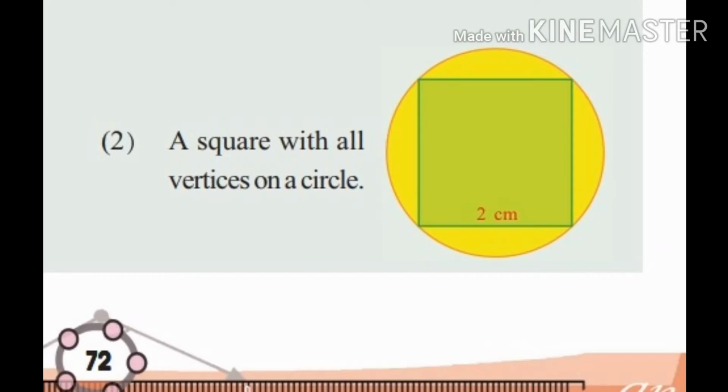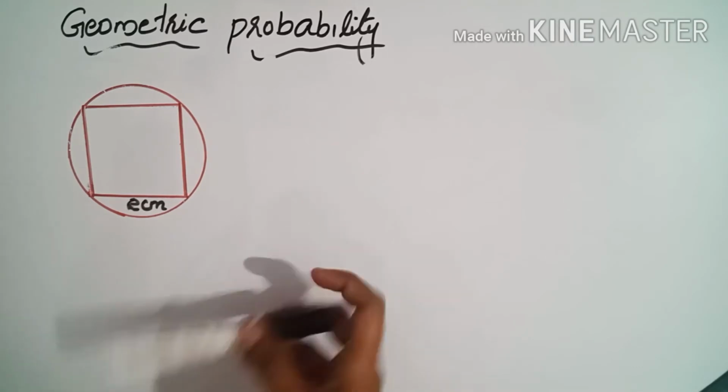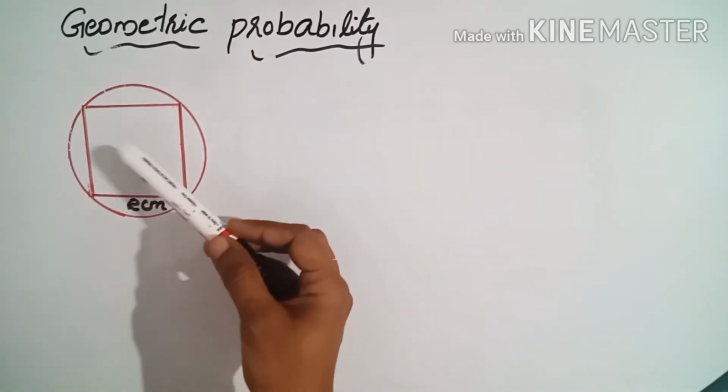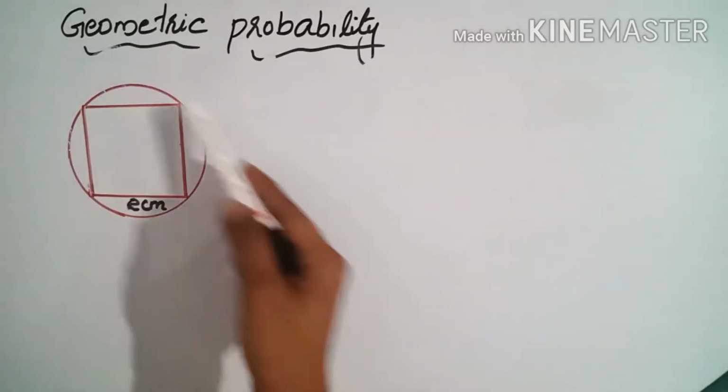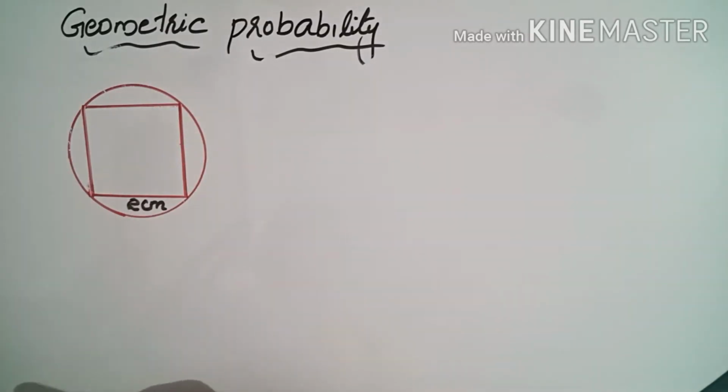A square with all vertices on a circle. Okay, the figure is given. Here the green portion is the square. Let's draw the figure first. In this question, we need to find the probability of getting the dot inside the square. The green portion is the square portion and that square portion is inside the circle. Then what will be the equation? The probability of getting the dot inside the square will be what?